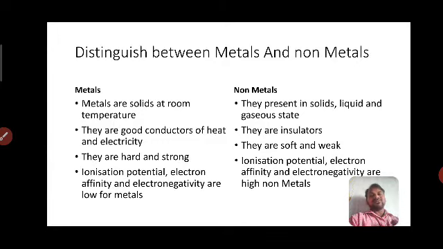If we have to pull the electrons from the outermost shell of the atom, then we need high energy. So the ionization potential of the non-metals is high. Similarly, electron affinity and electronegativity are also high.